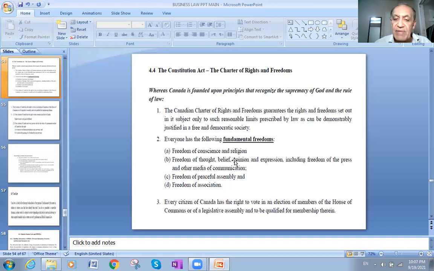Freedom of thought, belief, opinion, and expression. So if I ask you to give me an example from the Charter of Rights, those are some examples here: the freedom of thought, belief, opinion, and expression, including freedom of the press and the media and communication. Even the press itself is free to say what they want and to discuss what they want.